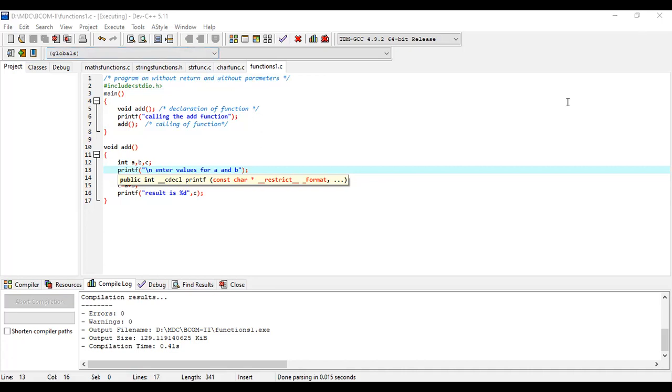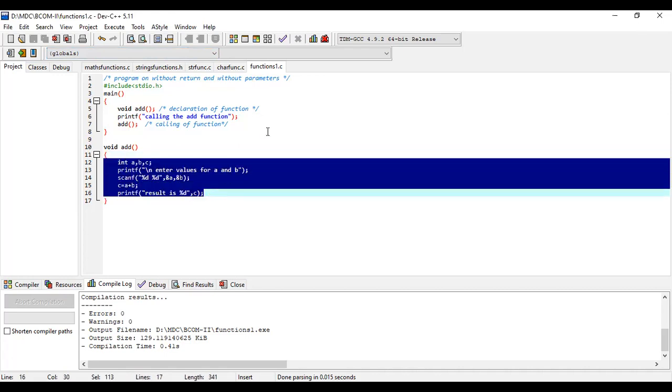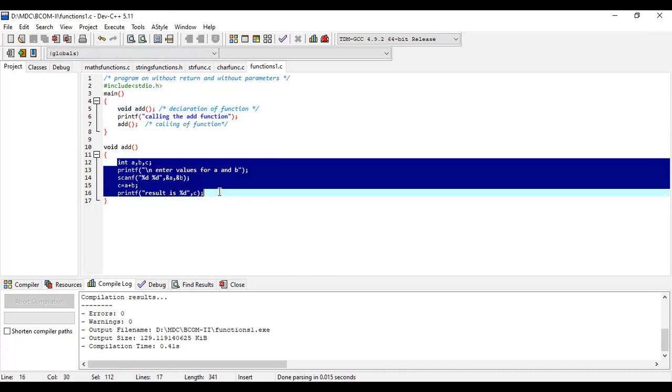Sir, what is the necessity of doing all this? We can write this code directly into the main program. Why do you use this declaration part and calling part and all this? We can directly write this code into the main function. No problem for me. Oh, yes, you can write it.